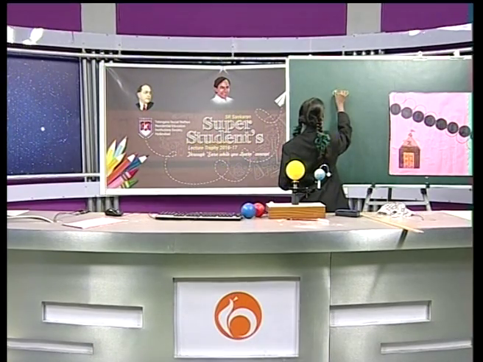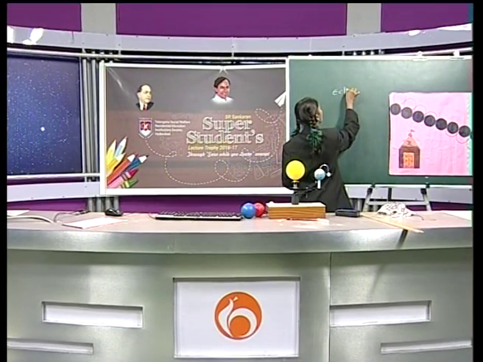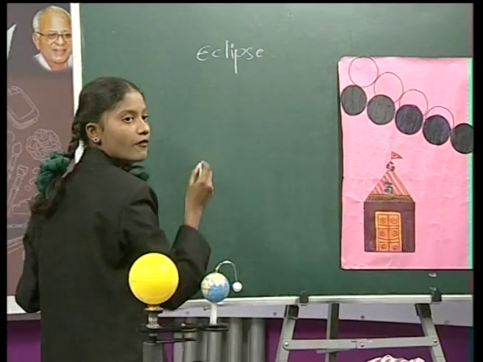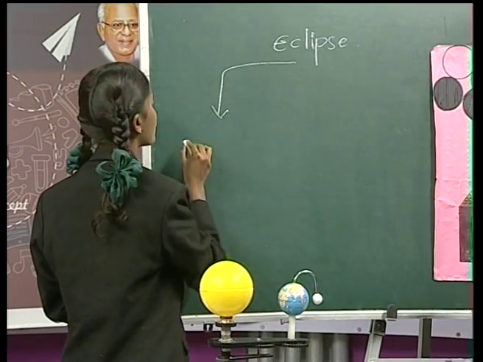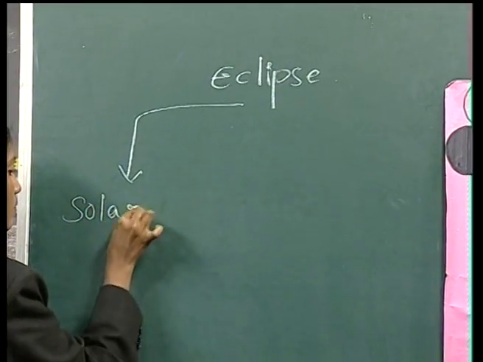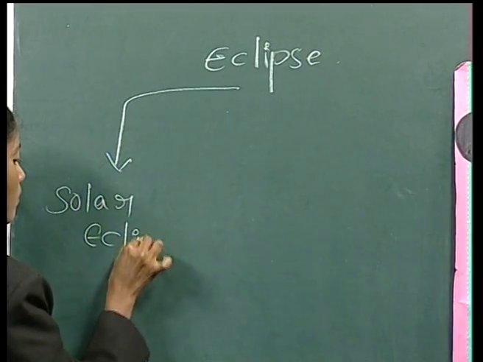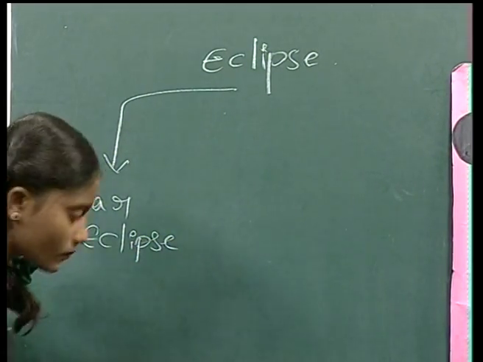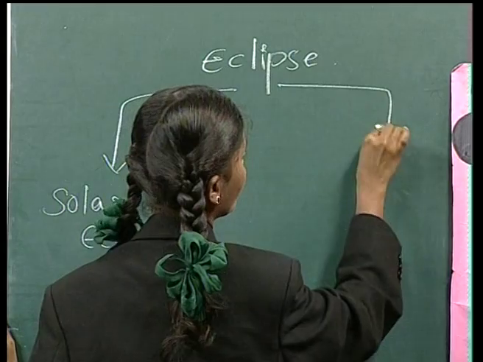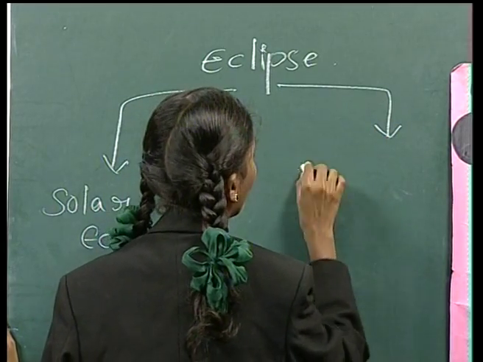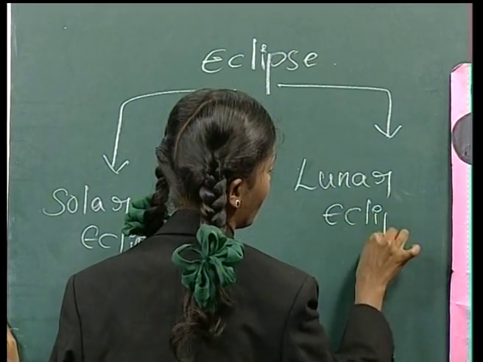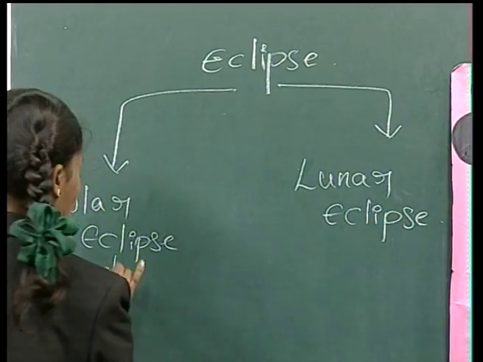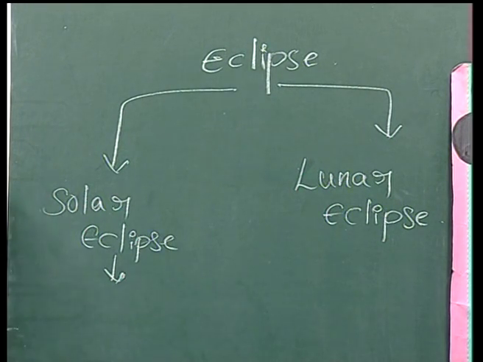So friends, in eclipse, we have mainly 2 types of eclipse. First one is solar eclipse. And the second one is lunar eclipse. And in this solar eclipse, we have mainly 4 types of eclipse.